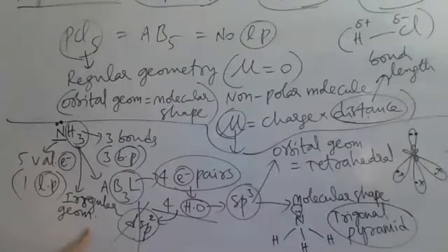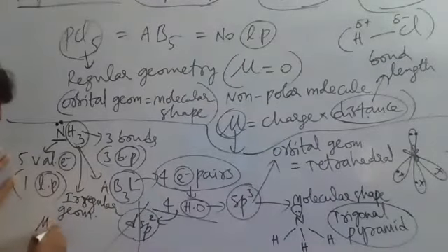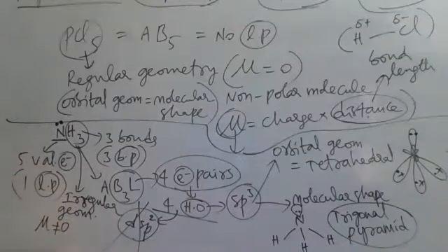Irregular shape or irregular geometry. Irregular geometry meaning what? Mu is not equal to 0. Mu is not equal to 0 means dipole moment is not equal to 0. Whenever dipole moment is not equal to 0, that molecule will be called a polar molecule.